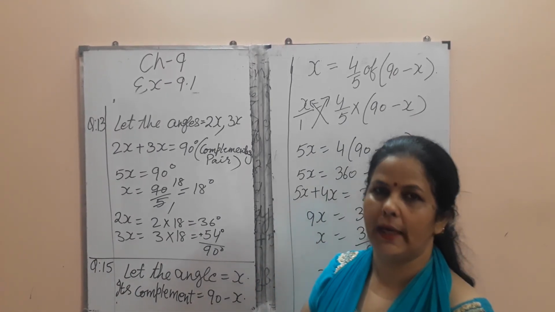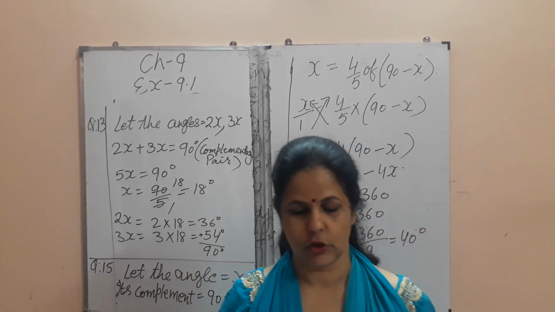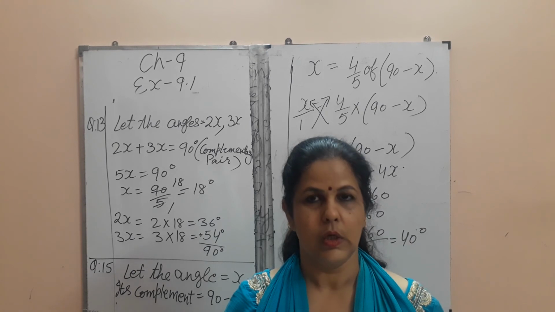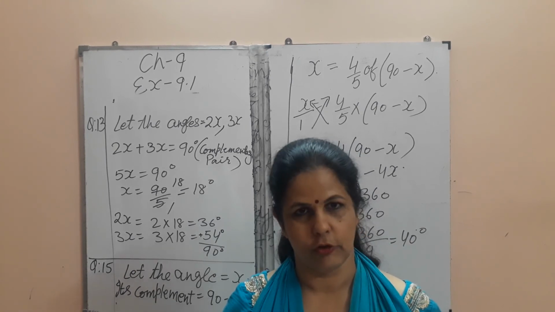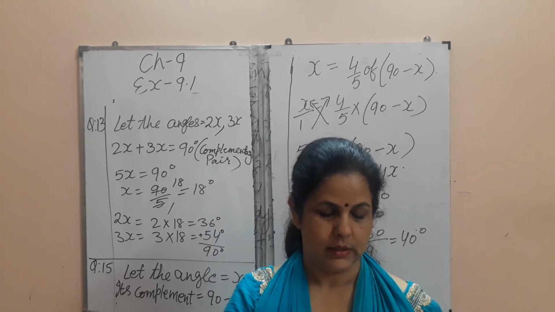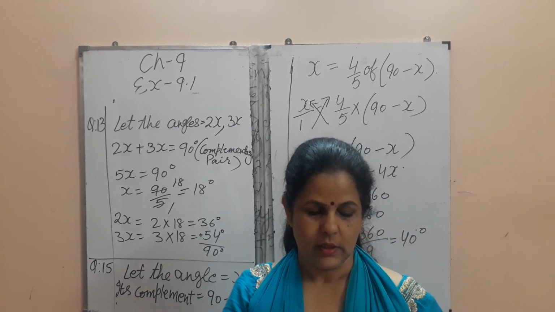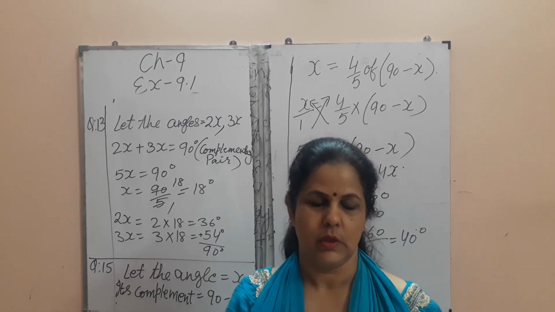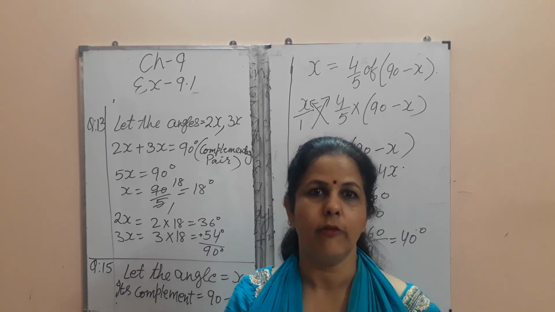Find the value of x. In this, question number 1 and 2 are the same. The method of doing question number 1 and 2 is the same, and question number 3 and 4 are also the same. So I will solve one question out of these. In question number 1, on a straight line some angles are formed and their values are given in terms of x.